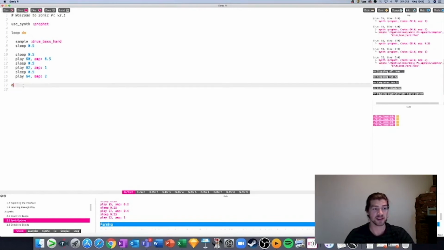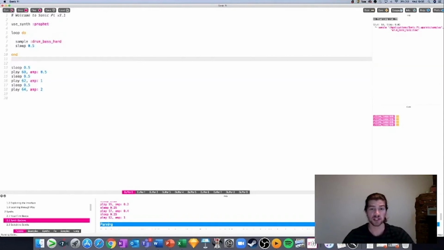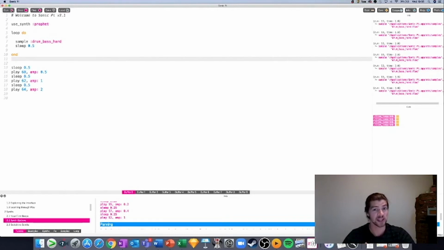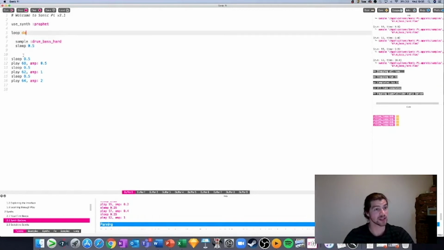If on the other hand, I wanted to make sure that it wasn't the whole tune that was doing that, and just my sample, I can do that by adding that in here, and then pressing run again. And as you can see, my drum beat's now going over and over and over. It's actually not ever getting to the end, so my notes can't play. So I might not like that. I want to make sure my notes do actually play because I spend a lot of time writing them. So now I'll get rid of these.